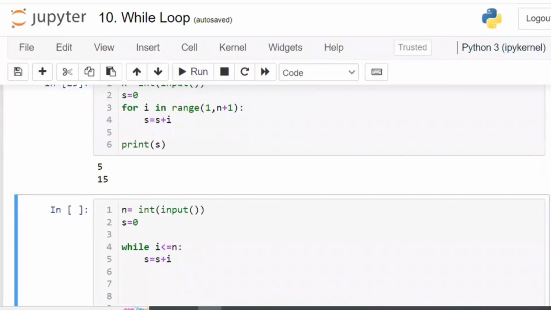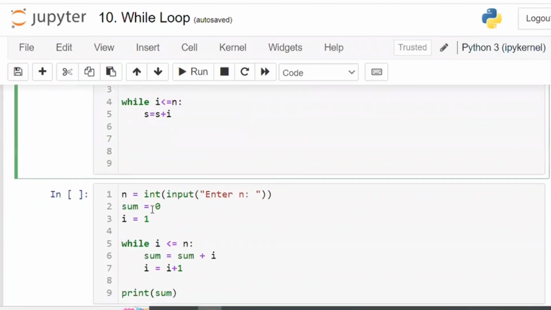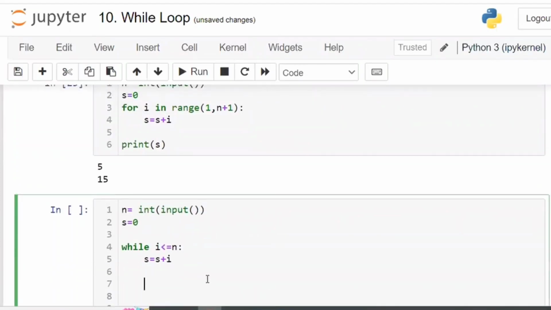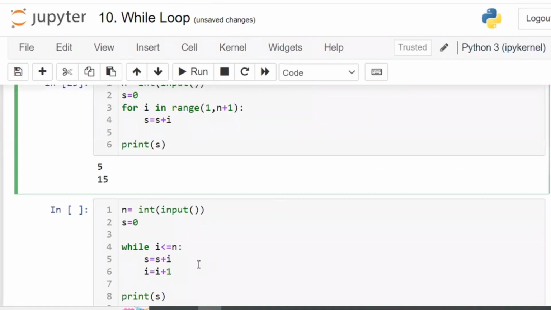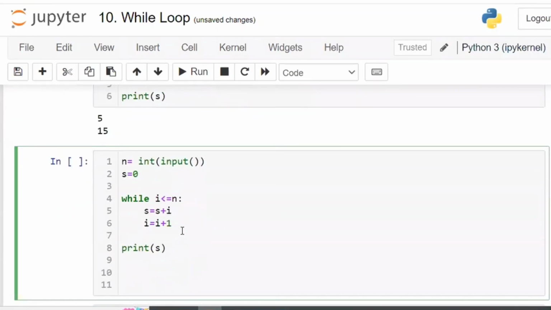Okay. So next you are going to come to here. That is nothing but print s. Whatever it is there, print s. Now every time the i has to be incremented to the next number. Next number has to be incremented means i is equal to i plus 1. You have to take i is equal to i plus 1. So that the next number will be taken, or otherwise it is not going to be incremented. Here, range means automatically it will be incremented. The next number will be taken by using the for loop. Whereas for while loop, you have to increment the next number.